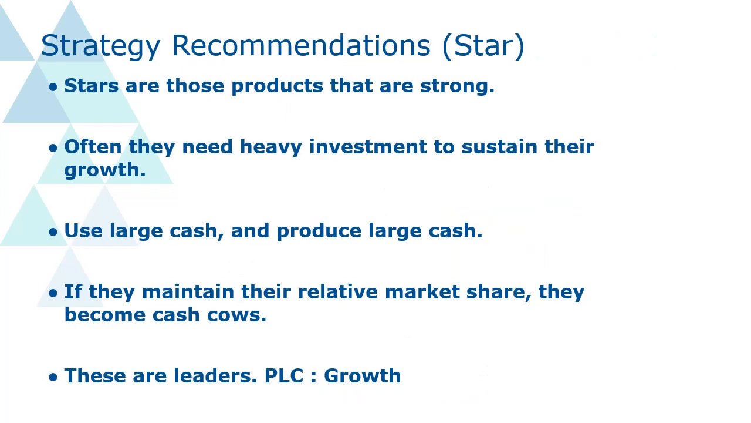Now, what can be the strategy if a product is a star? Stars are those products that are strong. Their position is very high. It may be first, 1 to 3. They need a heavy investment to sustain their growth. Why? Because investment is not only for the purpose of their position of growth, but also for the purpose of more return, because this is the stage where the market share potential is high, likeness is high, everything is high. So use large cash and produce large cash. Here it is the point of investment of large cash to get more profit.